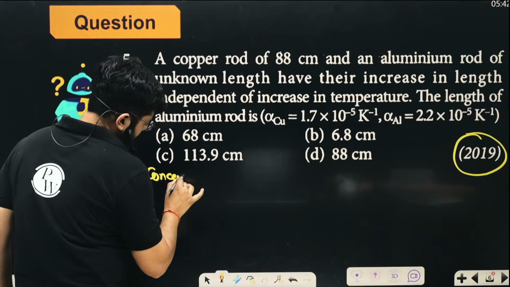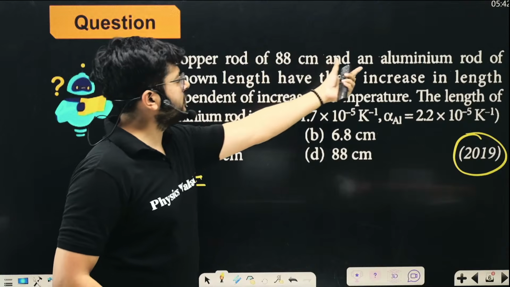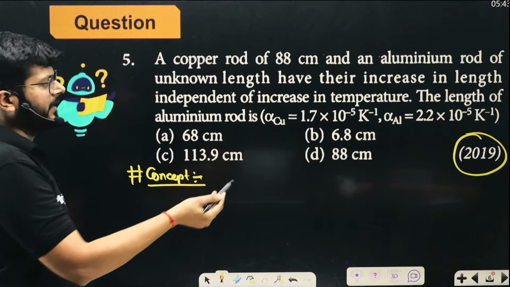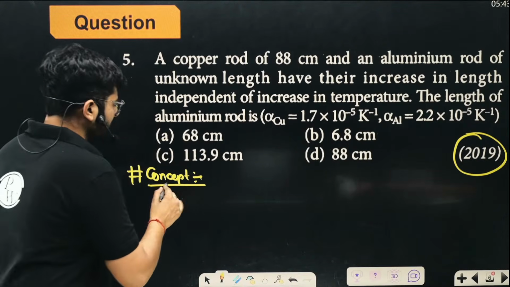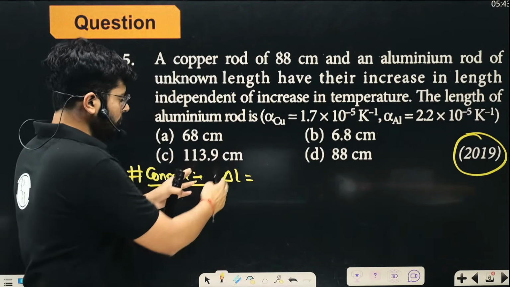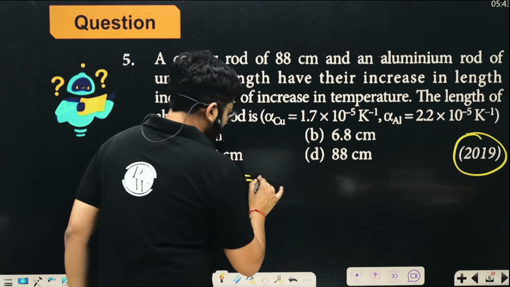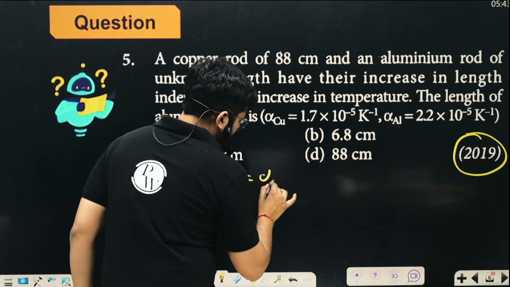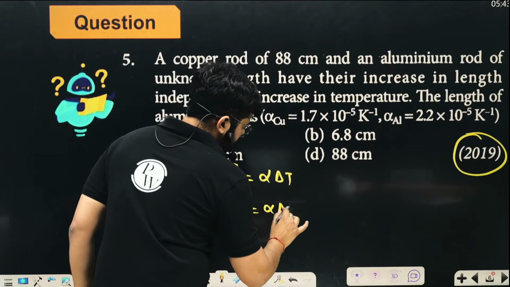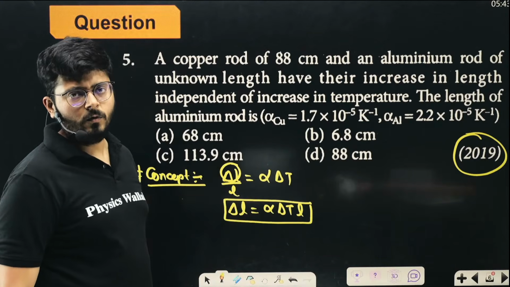So the concept over here is this. In the question they are giving us that in this rod and this rod, the increase in length is the same in both of them. If the original length is L, you know that delta L upon L, deformation per unit length due to the thermal stress, is basically thermal strain. Delta L upon L is alpha delta T. So the total deformation is going to be alpha delta T into the original length. I hope the idea is very, very clear.